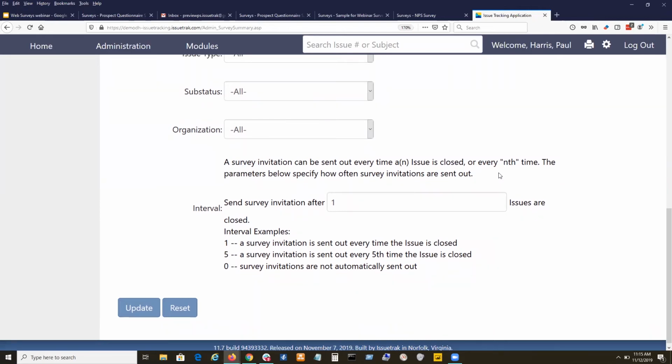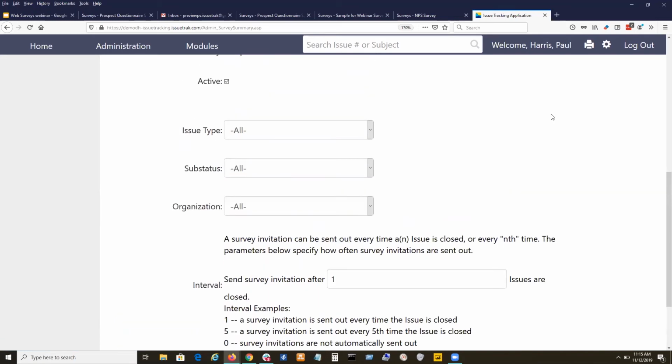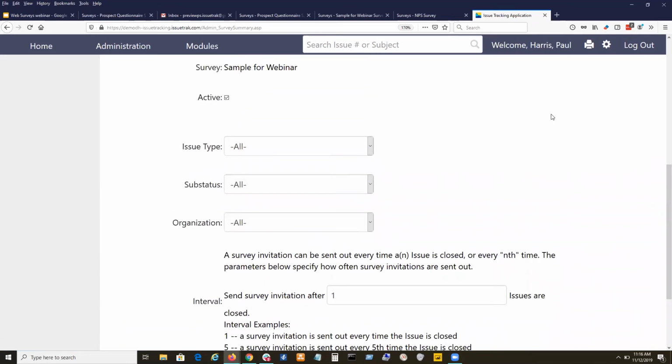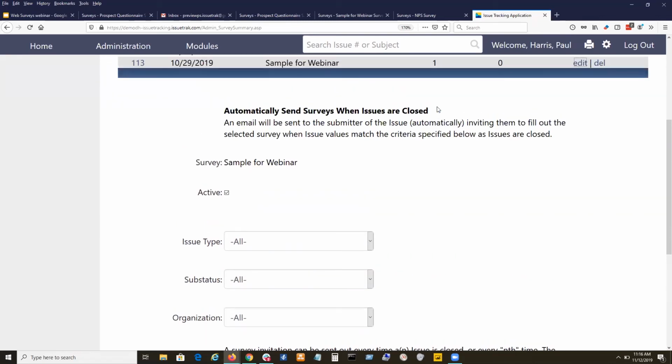This survey, I set it up to go out every single time that an issue was closed, but yours might go out every 5th issue or every 2nd issue. So we could customize a survey per issue type. Sure. Great. Sure. And it's very clear, you just select the issue type here, tell it which issue type to send that survey with.